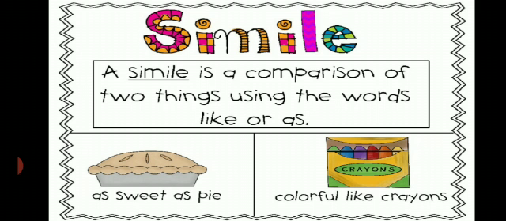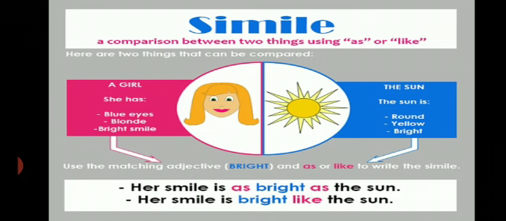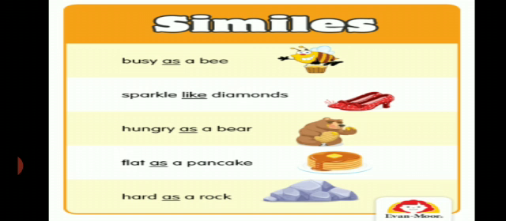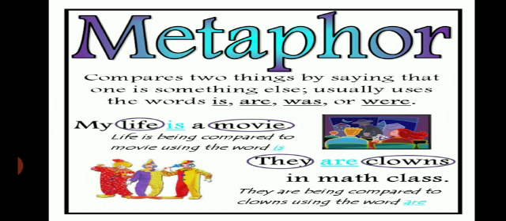And in our syllabus, in the poem No Men Are Foreign, the sixth poem, we have one simile only: Like us the land our brothers walk upon. So this is an example of simile given in our poem. Further we can see busy as a bee, sparkle like diamonds, hungry as a bear, flat as a pancake, hard as a rock. Next we shall move on to the second figure of speech, that is metaphor.